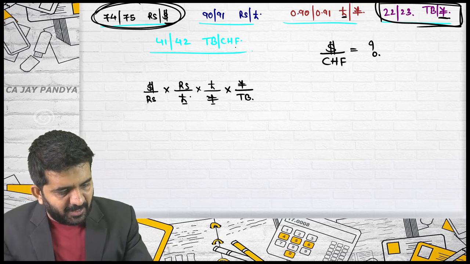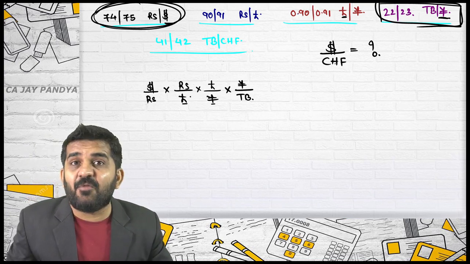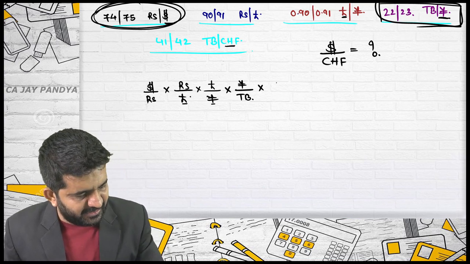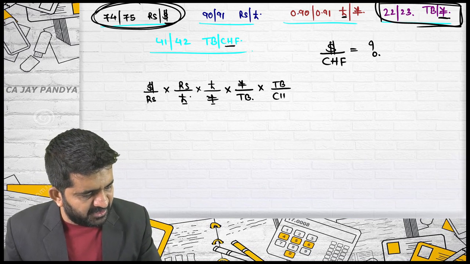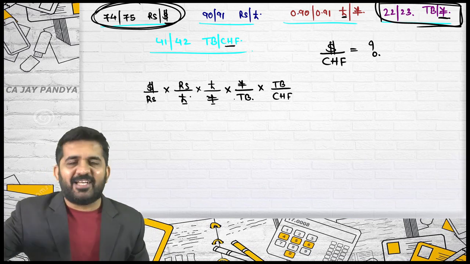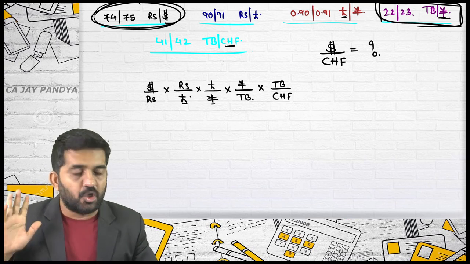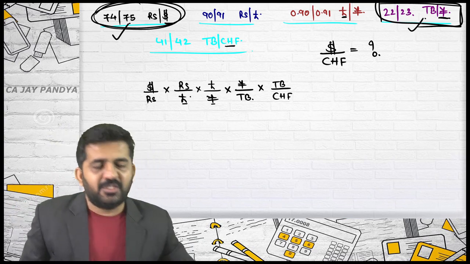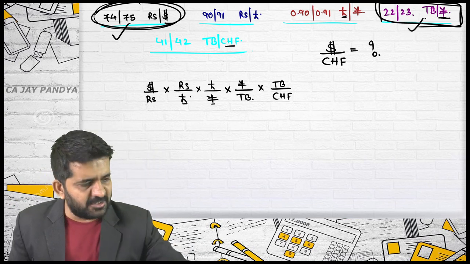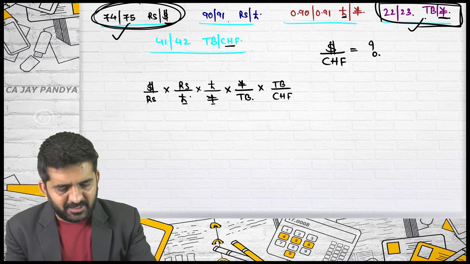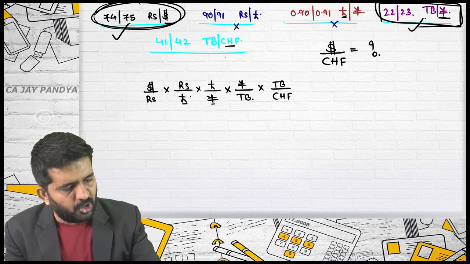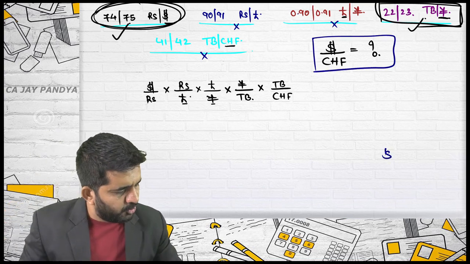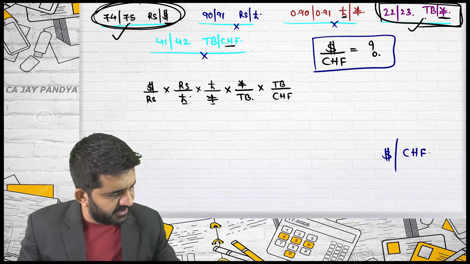Last rate is Thai baht per CHF. CHF I want in denominator, it is in denominator, let us keep as it is. Thai baht per CHF. Automatically Thai baht will get cancelled because CHF, this rate is not to be reciprocal. What is my answer? This rate is to be reciprocal. This rate is not to be reciprocal. These 2 rates should be reciprocal. These 3 rates should not be reciprocal, and I will be getting my desired answer of dollar per CHF.